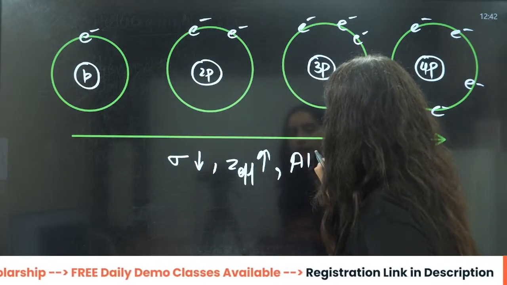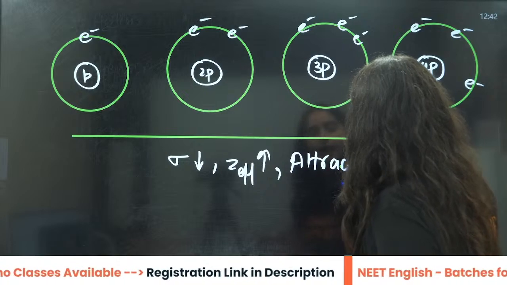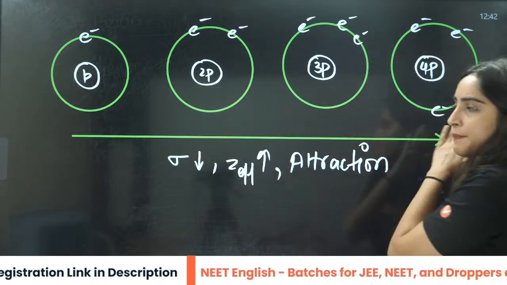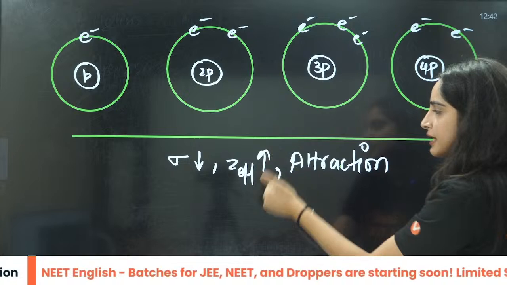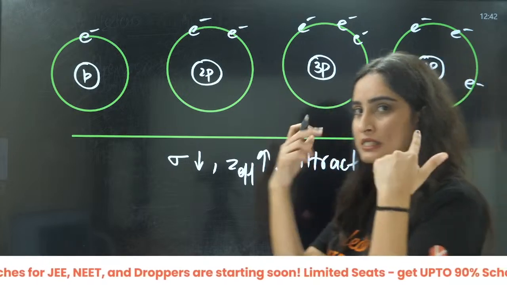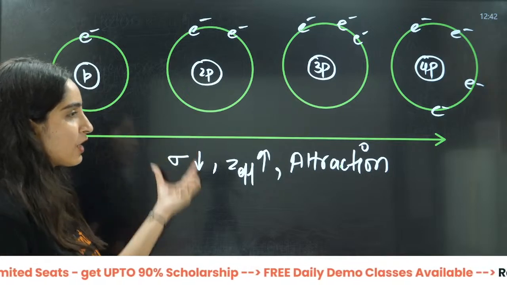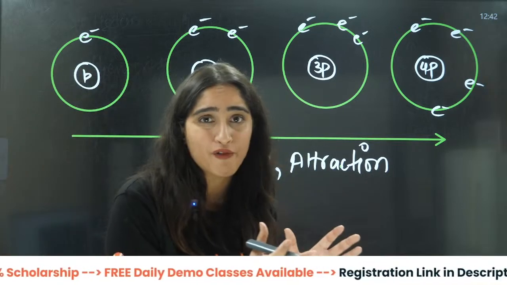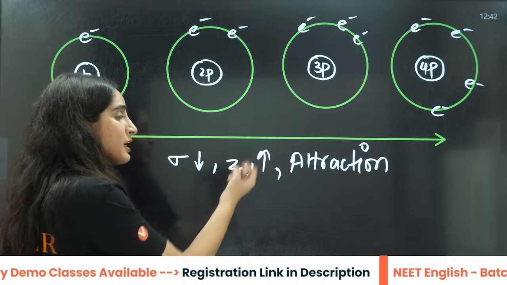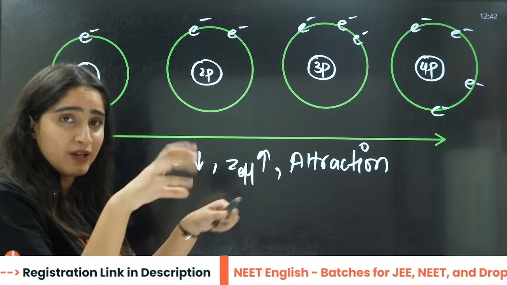Just three things you need to understand: whenever along a period, screening effect decreases, Z effective increases, and attraction increases. You can understand this with the help of the watchman example. That is why screening effect means he is not able to take care of everything, so the attraction of the thief will increase.